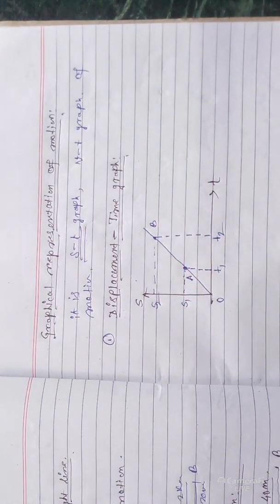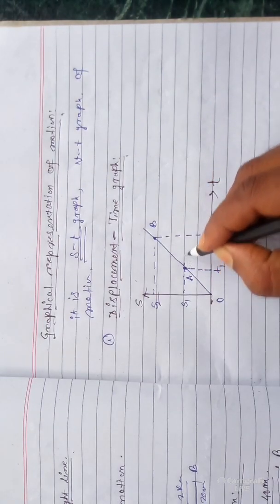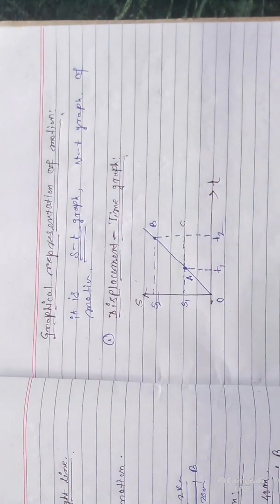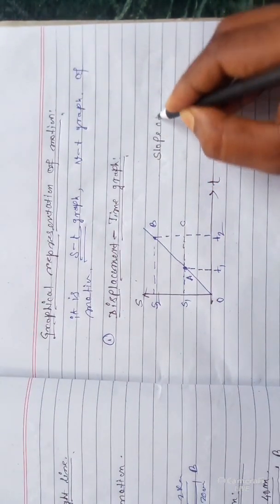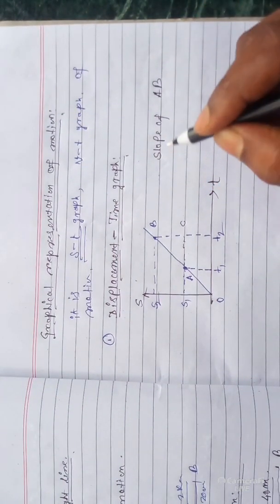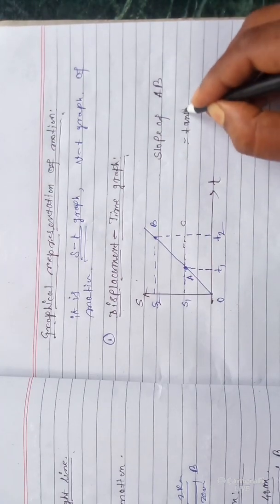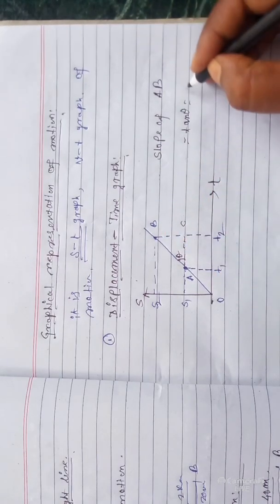So what does the slope of this graph give? We have to calculate. Clear? So the slope of the graph. If we complete this triangle A, B and C, then tan theta gives the slope. Slope of AB is equal to tan theta. This angle is theta. So tan theta means BC by AC, right?